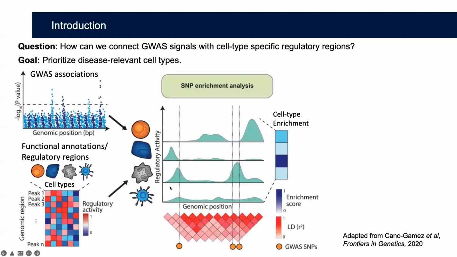So to prioritize disease-relevant cell types, the general strategy we're using is SNP enrichment analysis, which integrates the association signals from GWAS of the disease we're interested in with functional annotations that are cell type specific or tissue type specific. Generally speaking, we are overlapping the SNPs from GWAS with these cell type specific regulatory regions. If this overlap occurs more frequently than expected by chance, we assign a higher enrichment score to the corresponding cell type, and this is more likely to be the causal cell type.